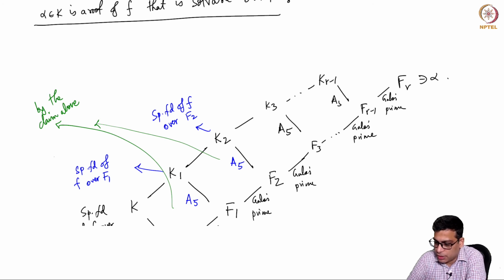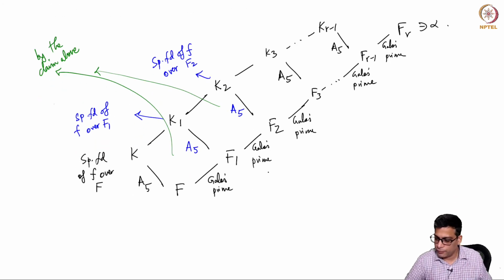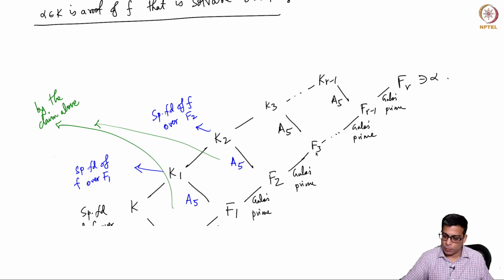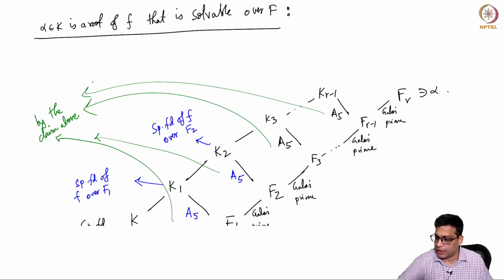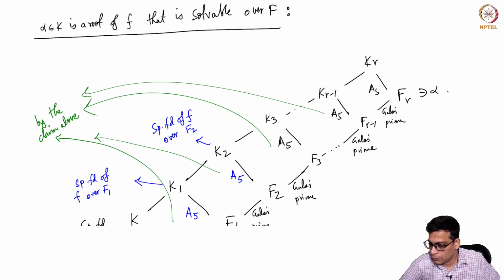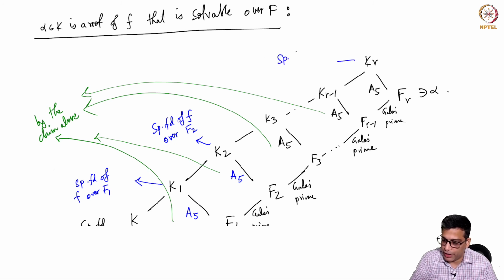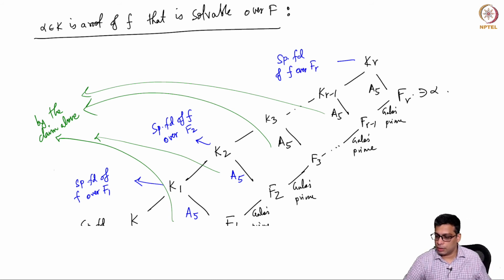At each stage we have a Galois extension with prime degree. So by repeatedly applying the claim, we get A5 and finally we get Kr. Just to make it abundantly clear, Kr is the splitting field of f over Fr, and this is A5 because of the claim.